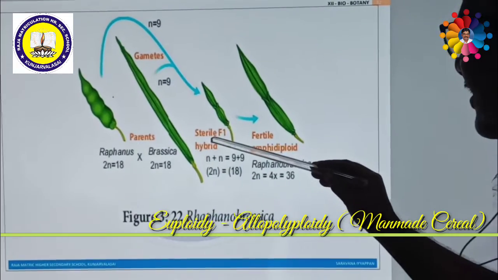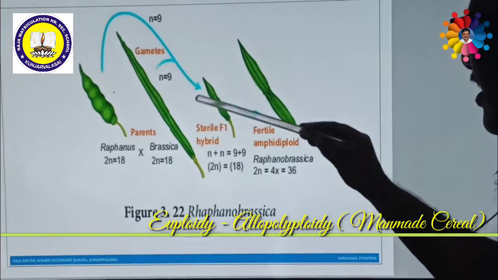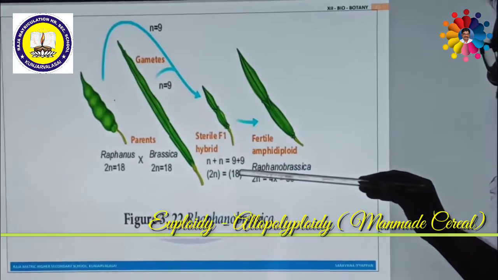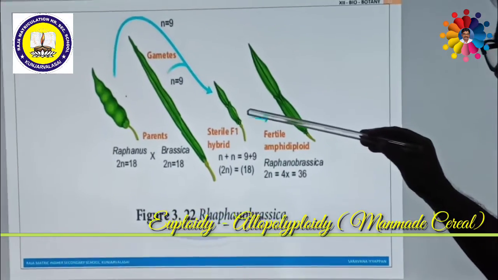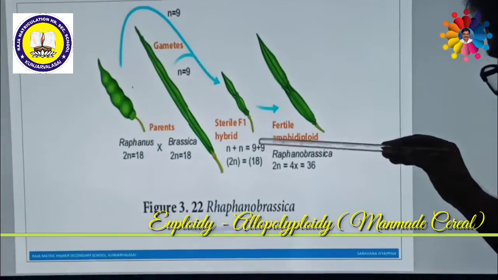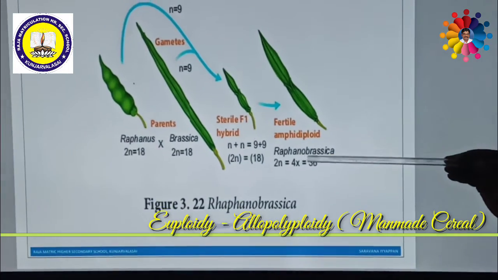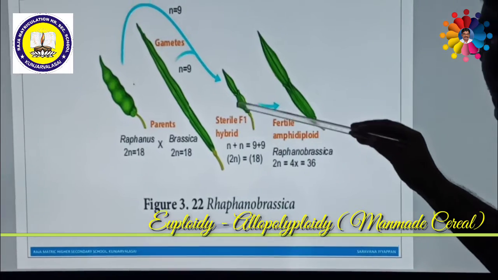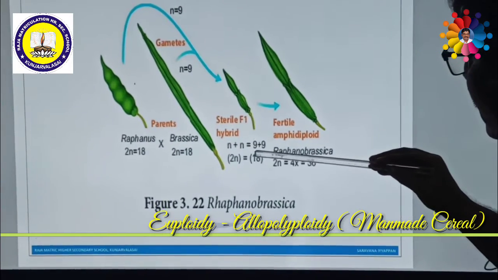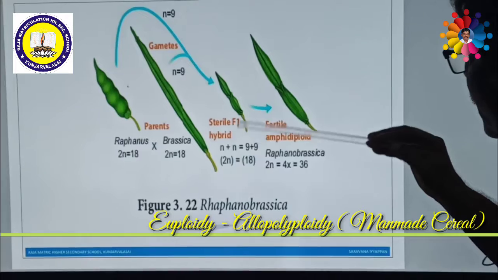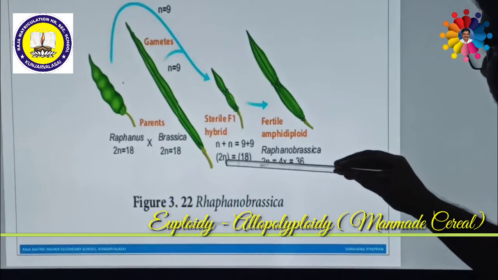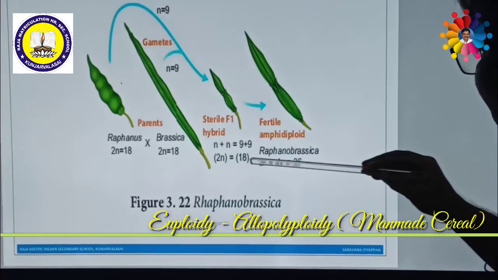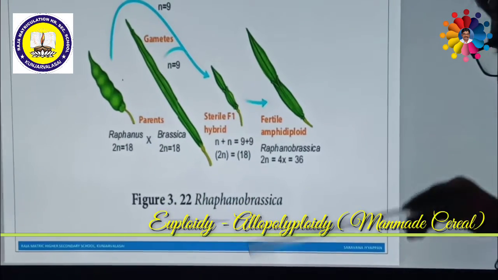But this is sterile. This is not fertile. They cannot produce seeds, so the seeds might not produce a plant. So this has to be doubled. That means the number of chromosomes has to be doubled by a chemical called colchicine. If you treat this sterile F1 generation with a diploid set of chromosomes with colchicine, then it doubles. That means 4x chromosomes. That is 36. 18 will be increased to 36.